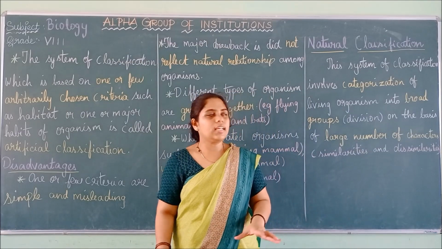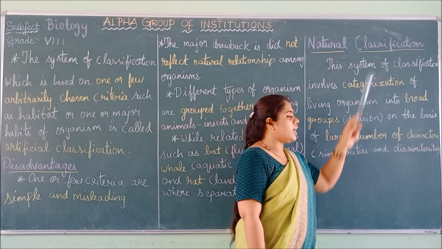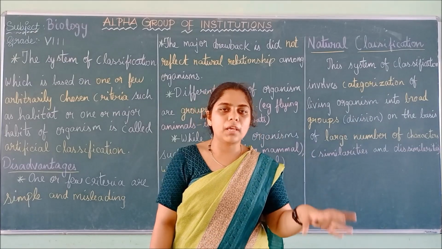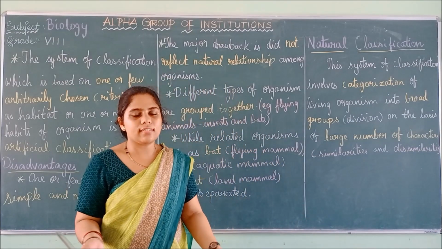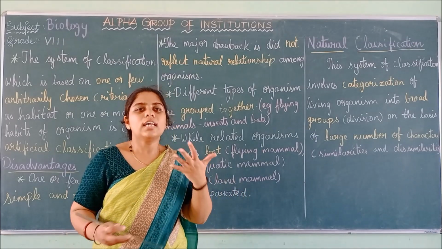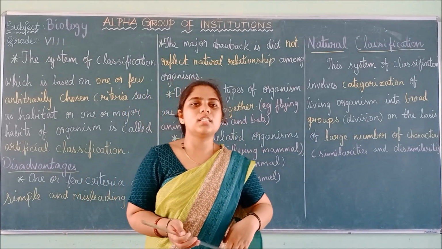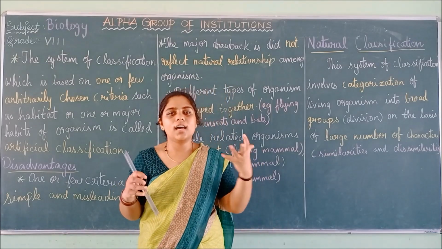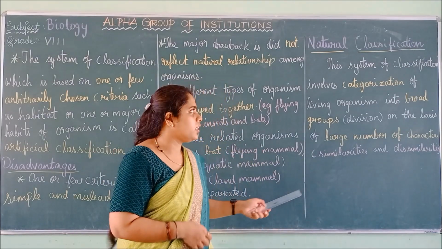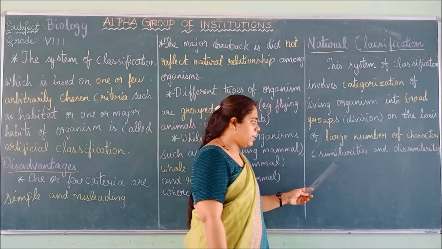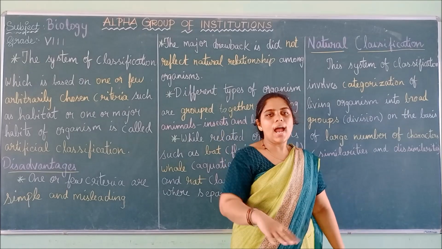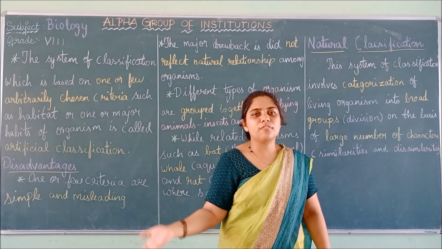So what they are telling is that in natural classification, all the organisms are classified based on many characteristics. Not only habits and habitats, now they have evolved from the artificial classification, and they take many characters and put them together to classify the organisms. Mainly they are based on similarities. Similar organisms are put under one group and dissimilar ones are put in different groups.